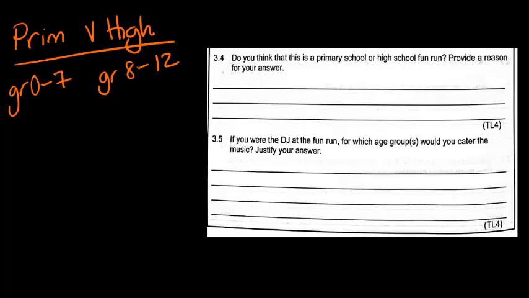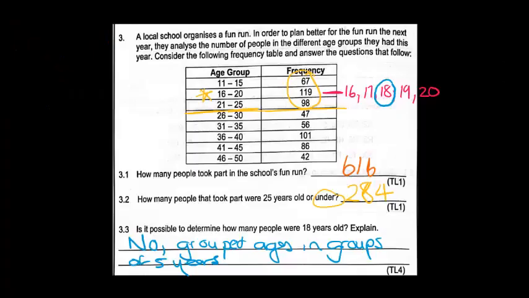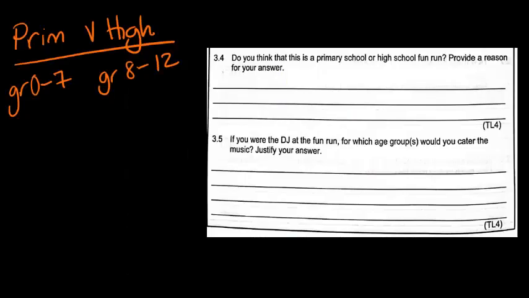When I look at my data, it doesn't have grades, but it has ages. So let's look at the ages. If you start in grade 0, let's assume you are 6 years old, or maybe even 5. So it'll be 6, 7, 8, 9, 10, 11. The greatest age that you'll be is 11 in primary school. For grade 8, you could start at age 11, or let's assume age 12. So it'll be 12, 13, 14, 15, 16, 17.